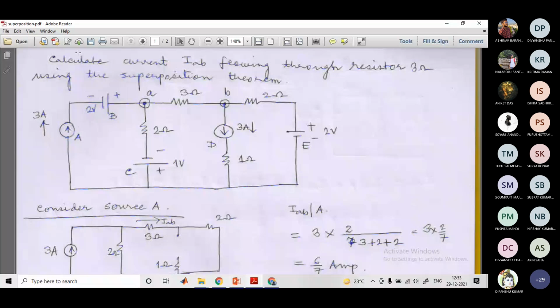The only thing is, you can take the drop across this current source as V3A, and assume the drop across this other current source as V3B, and in that way you try to solve, you will definitely get the answer. Okay. That's all for today. If you cannot do it, I'll definitely share it.